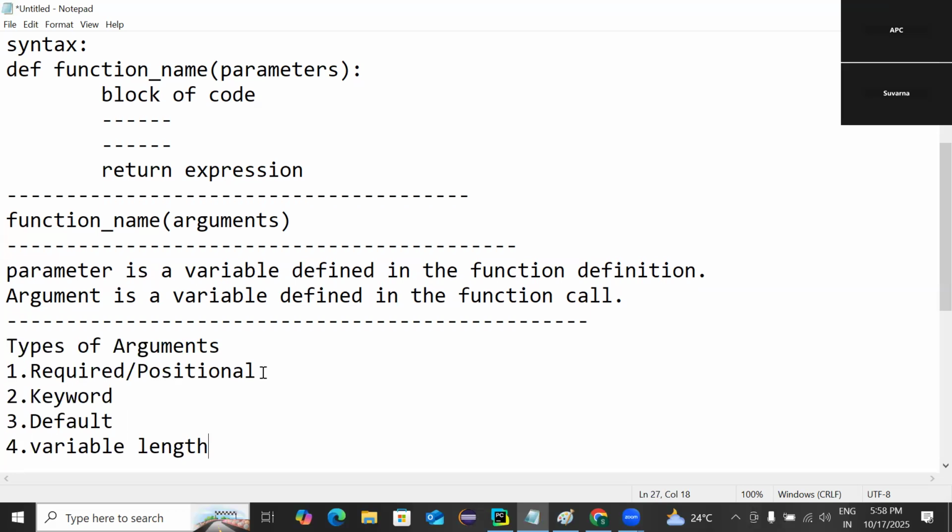Let's start with the required arguments, or the positional arguments. Required arguments are the arguments which are required to be passed in the function call. At the time of the function call, we have to pass this number of arguments to the function. Let me show you an example.